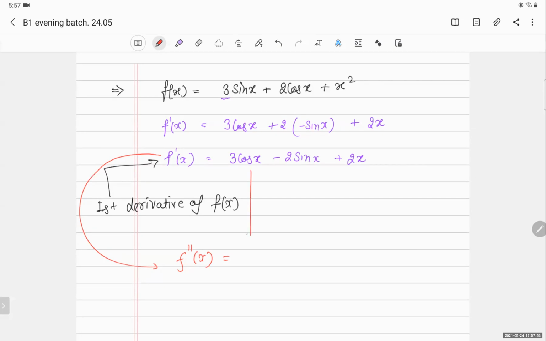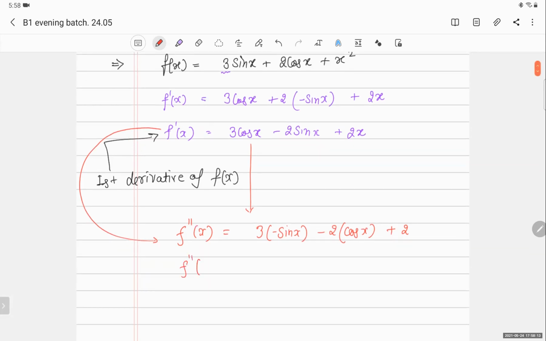So now 3 cos x will become minus 3 sin x, minus 2 sin x will become minus 2 cos x, and 2x will become 2, because the differentiation of x is 1. So my f''(x) will become minus 3 sin x minus 2 cos x plus 2. So this is my second derivative.